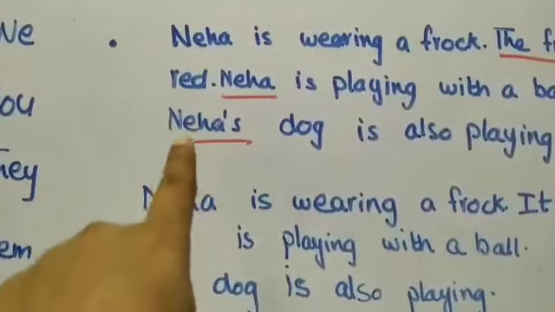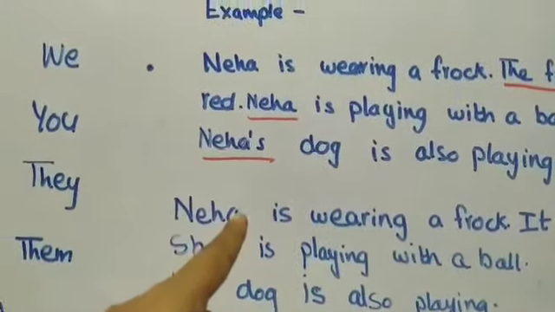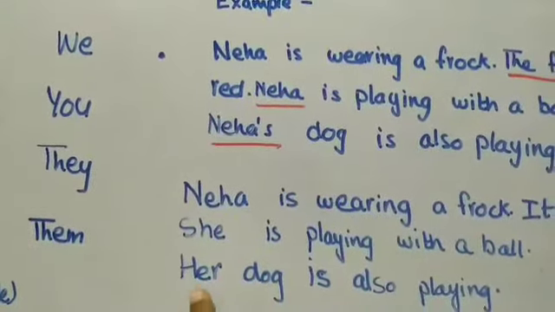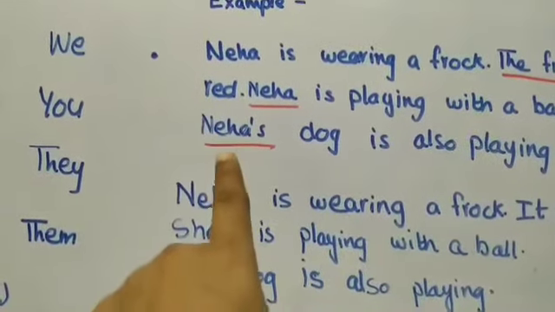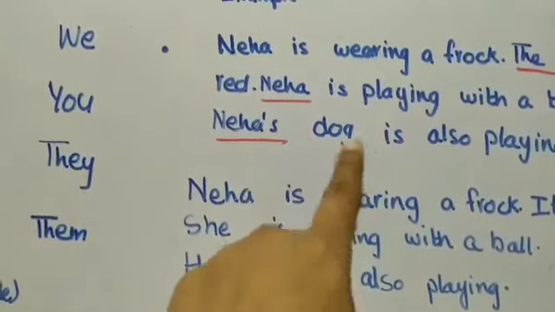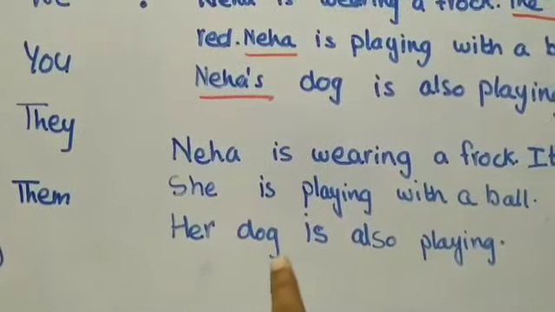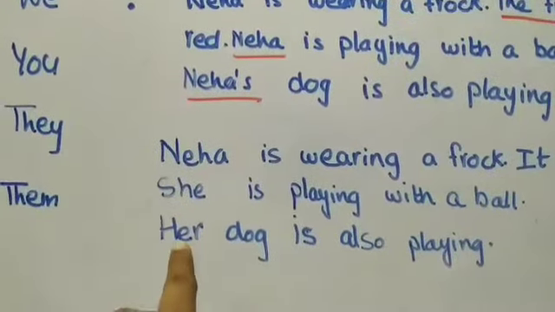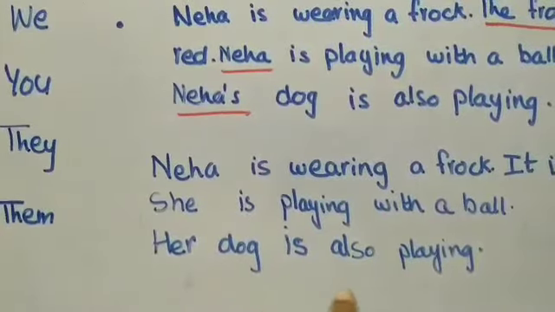Then again, Neha's dog is also playing. So now we will change Neha's with the other pronoun, which is: her dog is also playing. So here Neha's is talking about whose dog it is, belonging to whom. Right? So we have used her in place of the girl. Okay? Her dog is fine for female. Her dog is also playing.